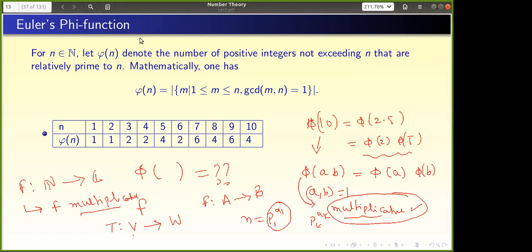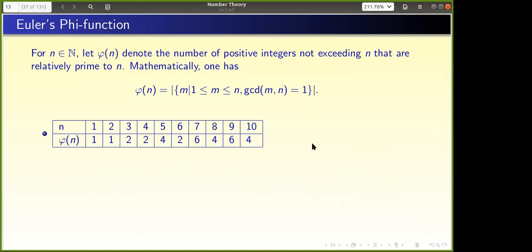Do you know something like that? What I want to say is, the function has more properties, not only multiplicative but something more, then it is sufficient to find it only at primes. Do you know that type of thing? Okay, that is called completely multiplicative. Do you see completely multiplicative coming up in other places in mathematics? It comes up at several places.